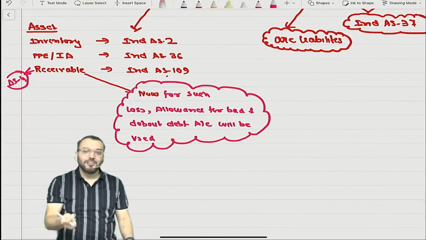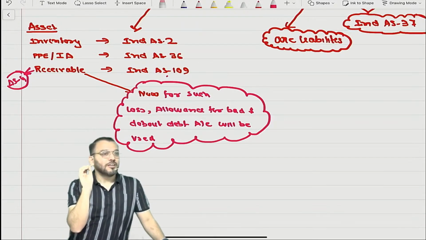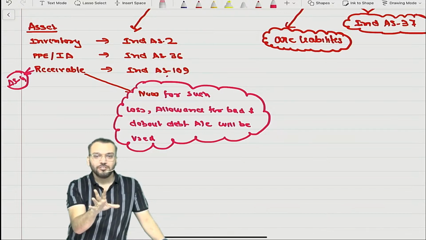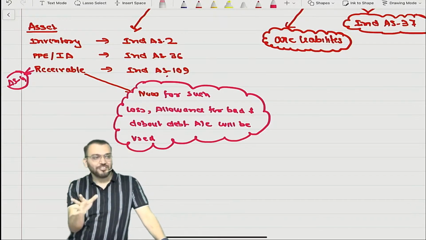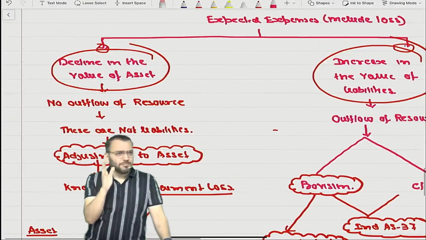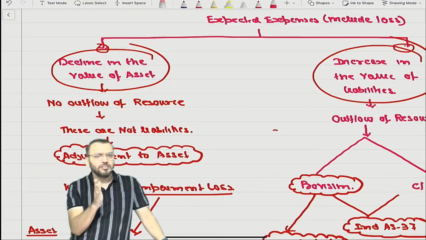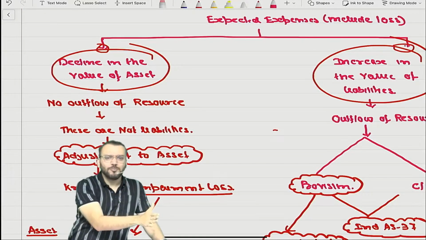Now, one last question, to understand whether you have understood whatever I have discussed. Whatever question I ask is based on my previous concept.